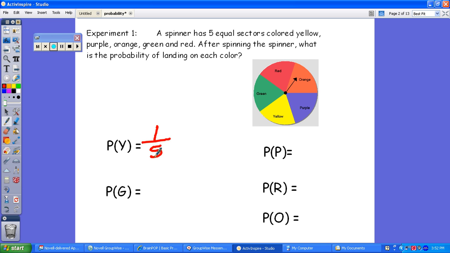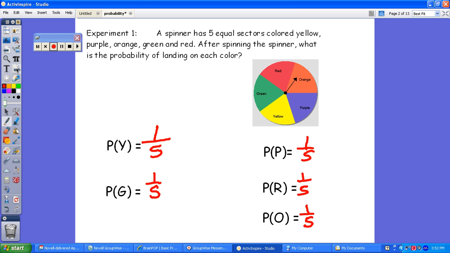Well, it's 5. One of the things you're going to notice as you go down is that it's in 5 equal sectors, so they all have an equal likelihood of happening. So all of these are going to be 1 out of 5. Hopefully that makes a little bit of sense to you. Again, equally likely to occur, and we're going to talk about equally likely shortly in probably another podcast.